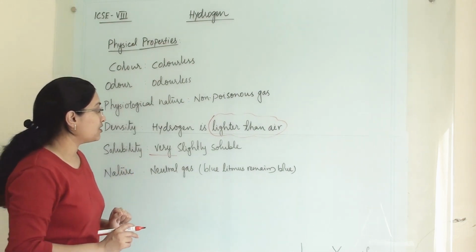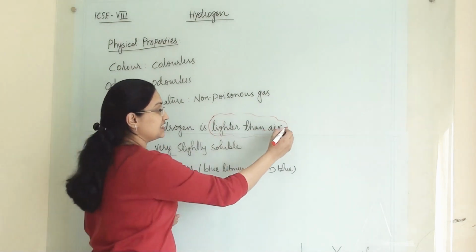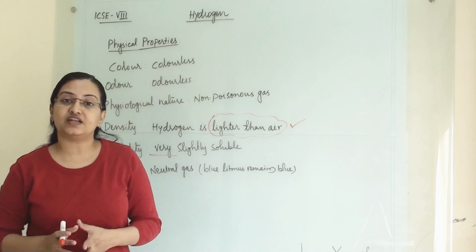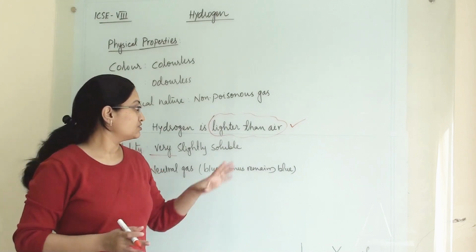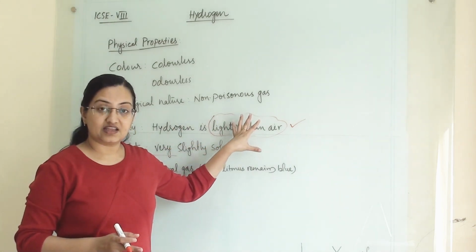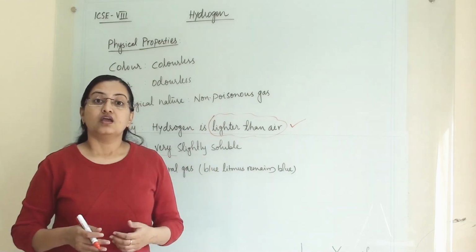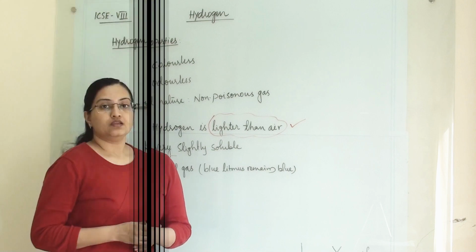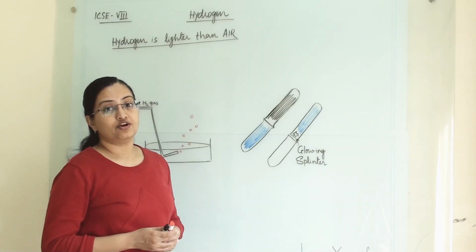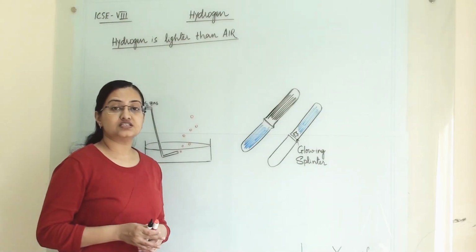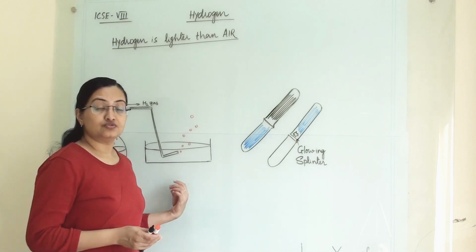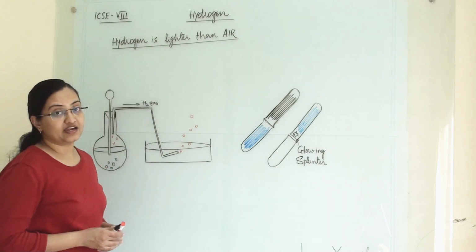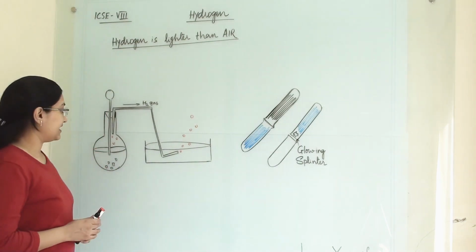And one of the important properties of hydrogen is that it is lighter than air. So now we are going to see two different experiments about hydrogen being lighter than air, and we will try to prove and confirm that hydrogen is lighter than air. Under the physical property of hydrogen, we are going to learn two different experiments through which we will confirm that hydrogen is lighter than air.